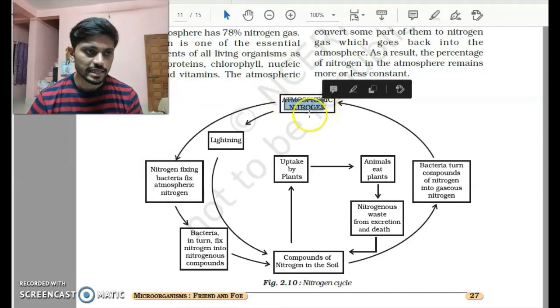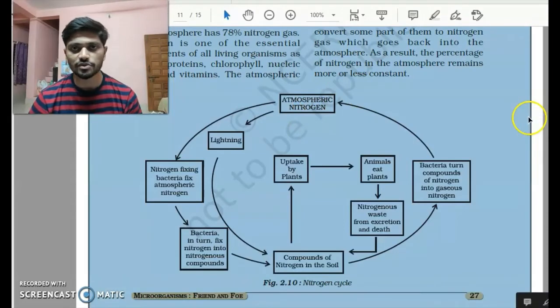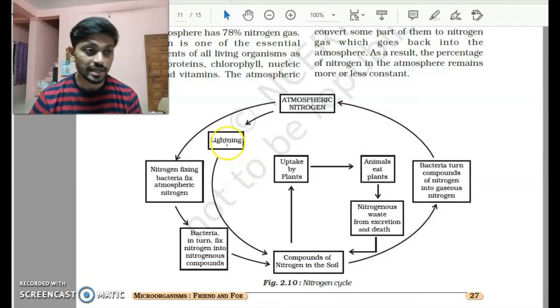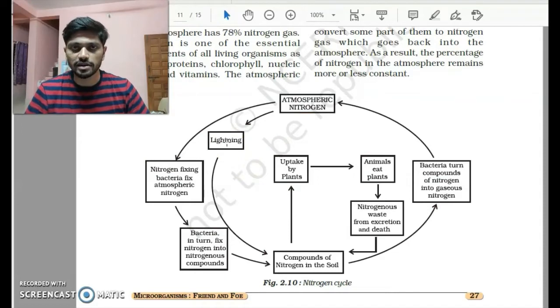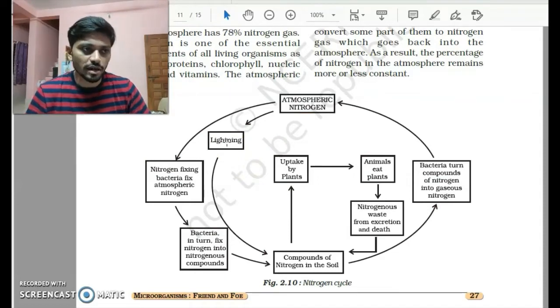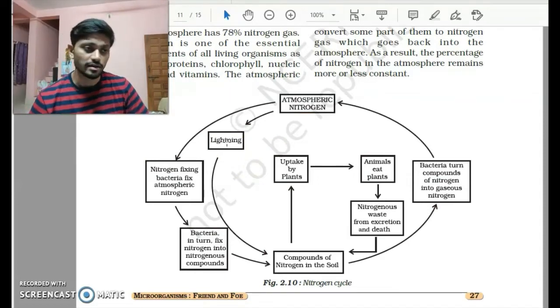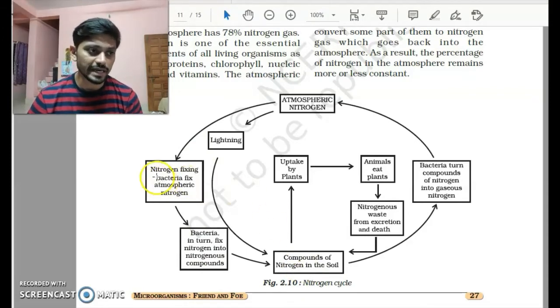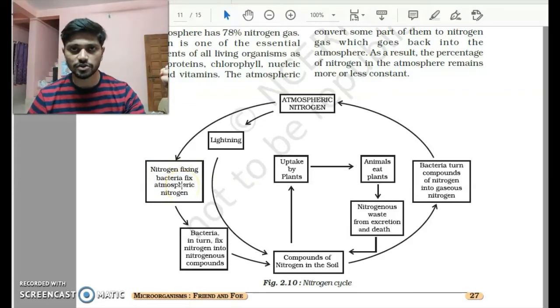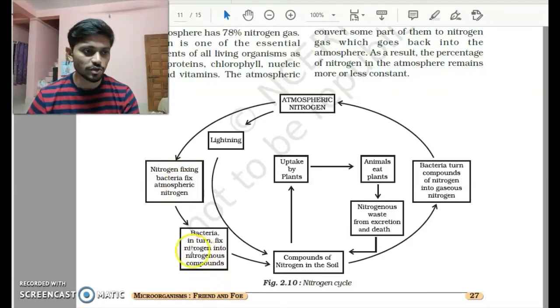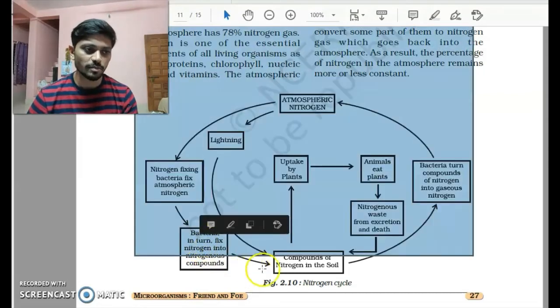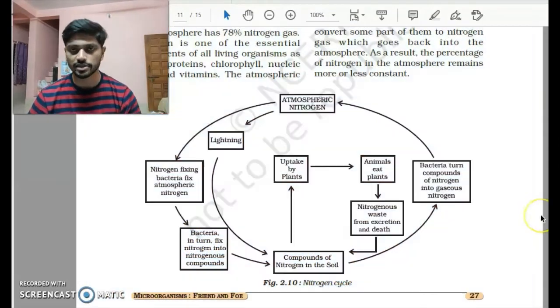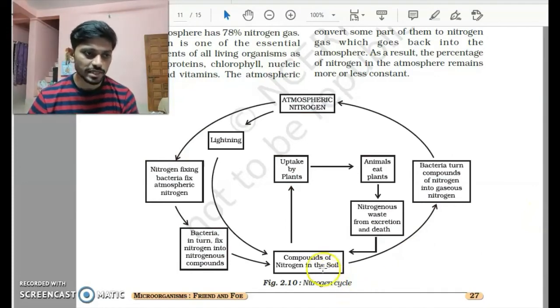From the atmosphere, there are usually two ways by which the nitrogen can reach our ground. Either when we see certain lightning on a rainy day. When lightning occurs and it hits the ground, some of the atmospheric nitrogen gets converted into compounds of nitrogen in our soil. The other way is that there are certain nitrogen fixing bacteria, and they use the atmospheric nitrogen and convert it into nitrogenous compounds, and these nitrogenous compounds are then present in the soil. Now what happens to these compounds?